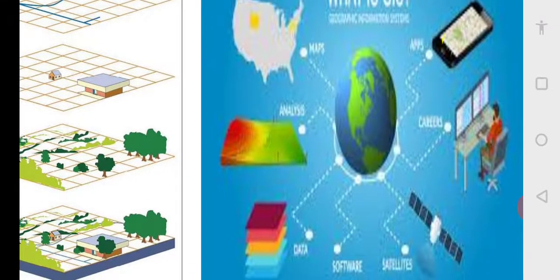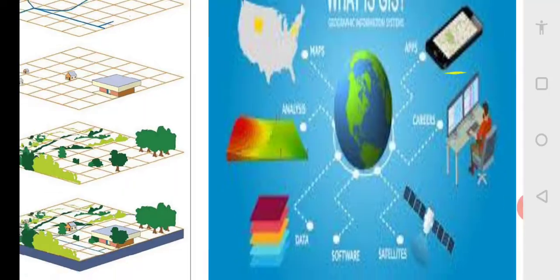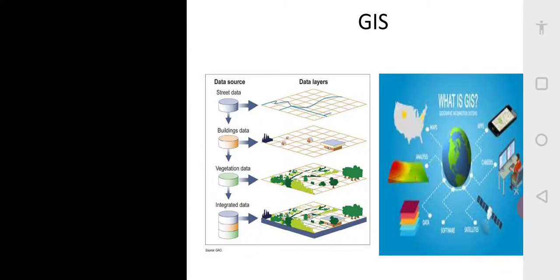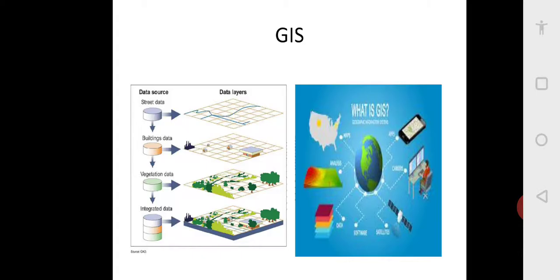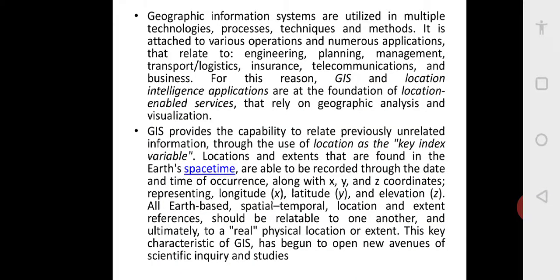Nowadays everybody is having a smartphone, so all the apps are available, and using this remote sensing and GIS, lots of maps and apps are made so that people will come to know the changes. Like we gave the example of melting of Arctic ice or submerging of coastal area. All these things are increasing the pollution levels. All this data is collected and captured by remote sensing and GIS.